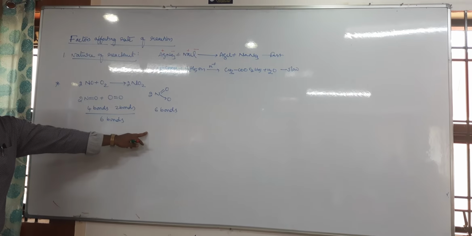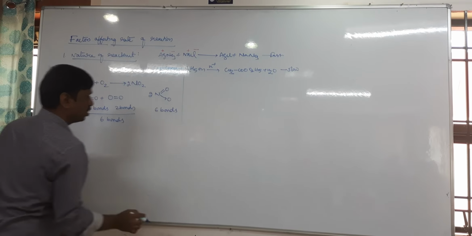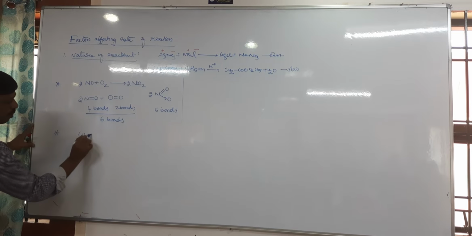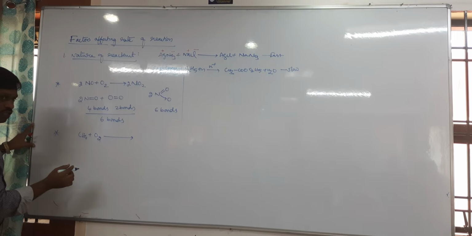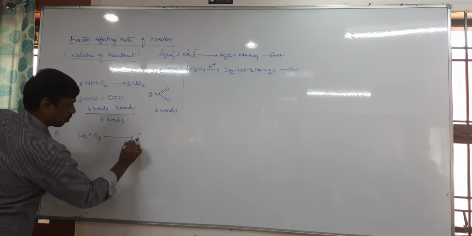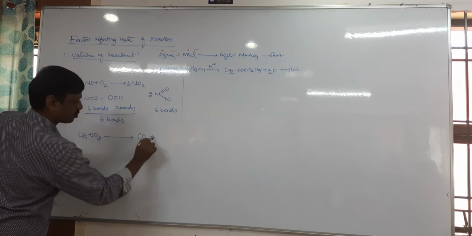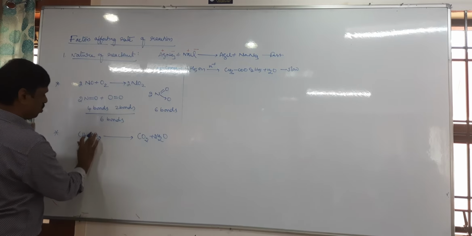It is 6. Now let us take another covalent reaction. Another covalent reaction is the burning of methane. Methane reacts with oxygen, right? Methane reacts with oxygen. We know that it gives carbon dioxide plus 2H2O. Balanced?